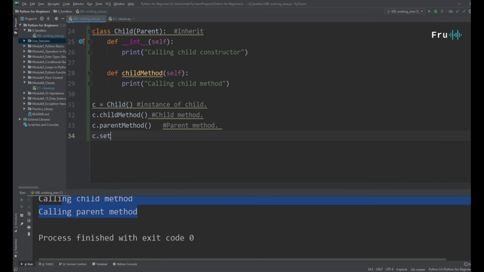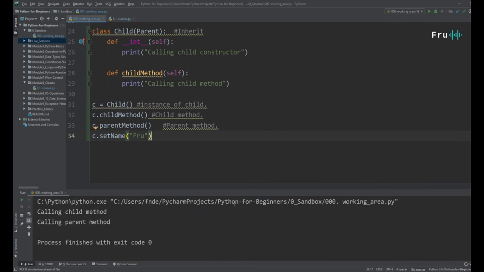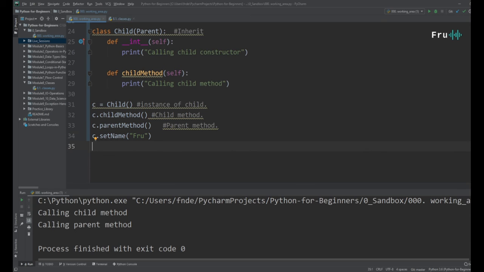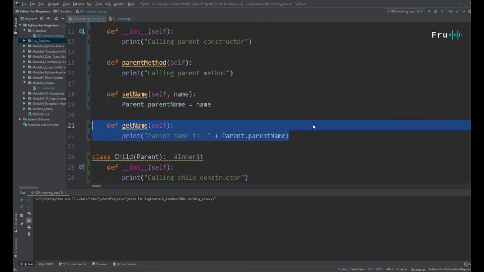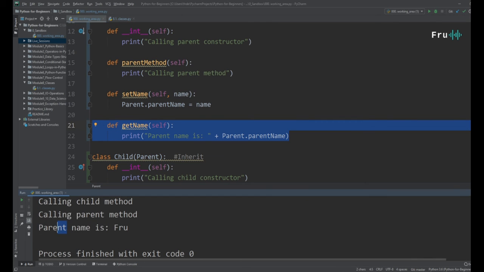We can say child dot set name equals Fru. All right. And if I go ahead and run this, it set the name Fru. How about we go child dot get name? In get name we don't have any attribute, so since the child doesn't have a get name, it's going to inherit it from the parent. And let's see what happens. It says parent name is Fru.